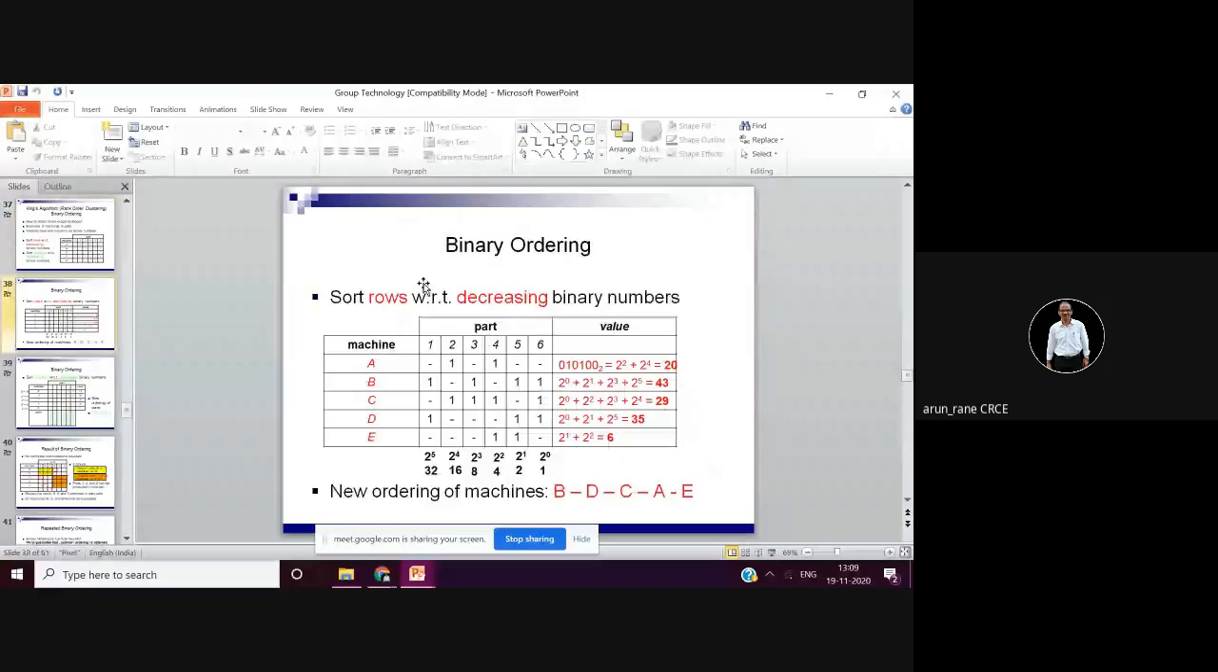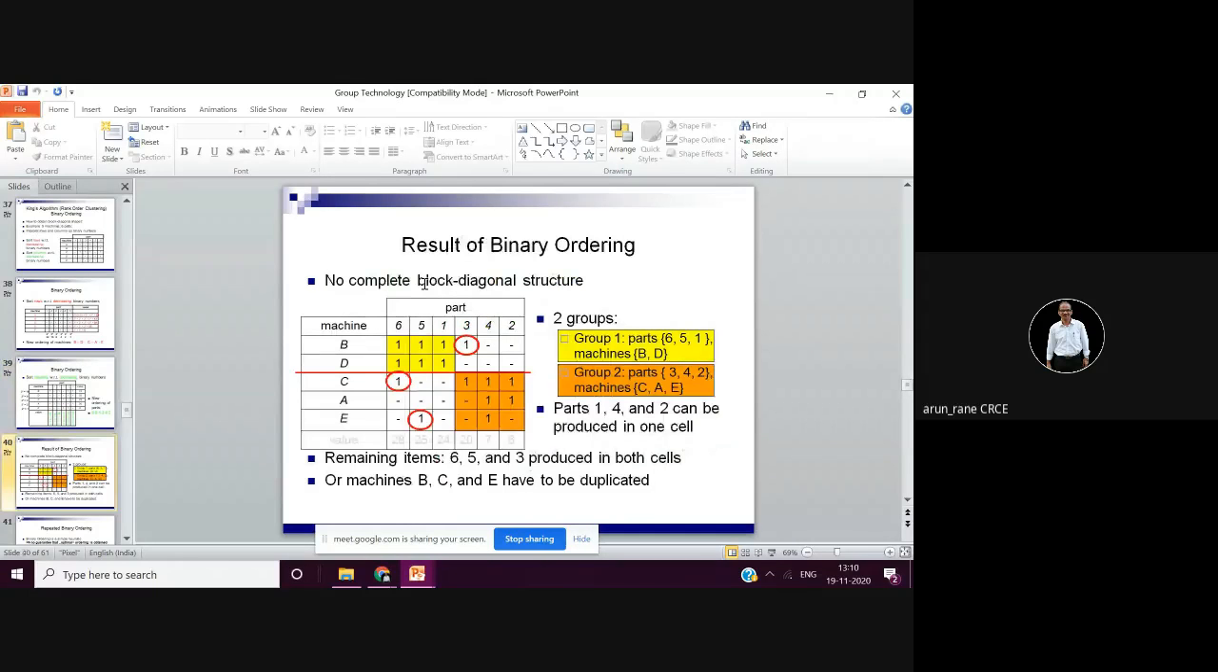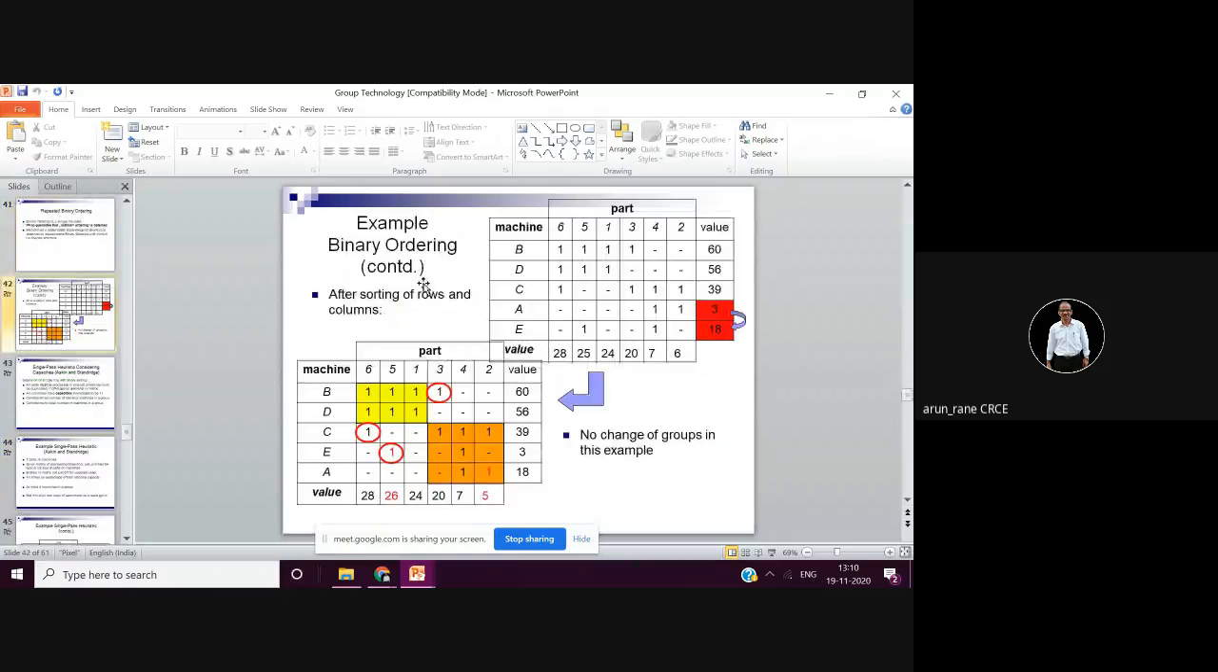Because there is no magician sitting inside the software to give the best layout. Something is happening in the background, some mathematics. That mathematics is nothing but this binary coding, King's algorithm, Opitz classification system. All this is given at the back end, and on the front end you get a nice layout, the best layout, they say.